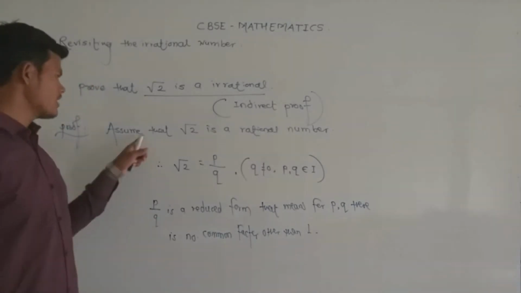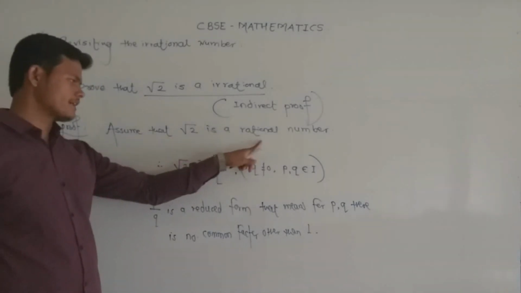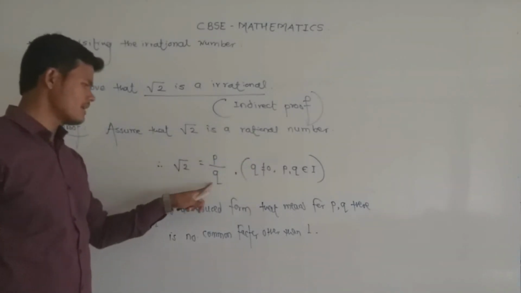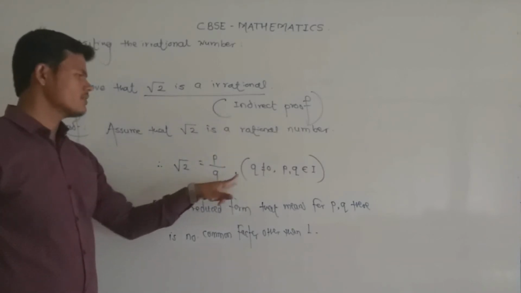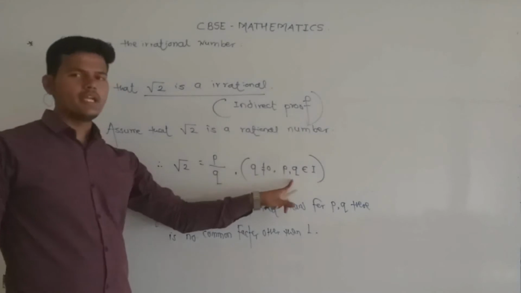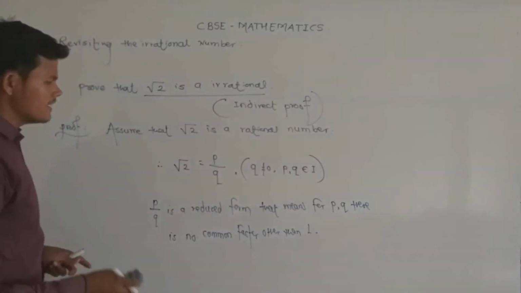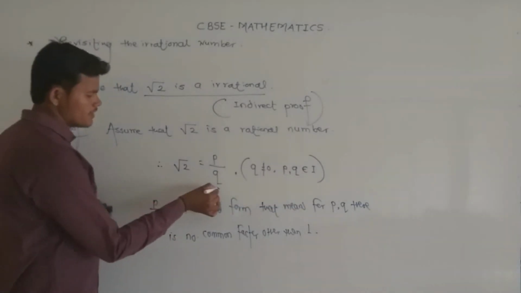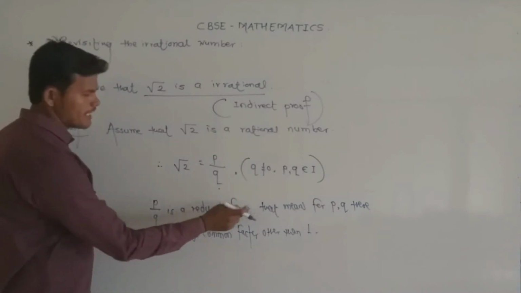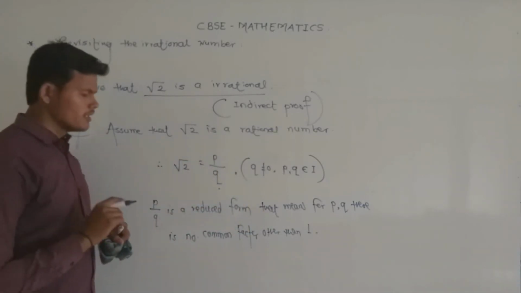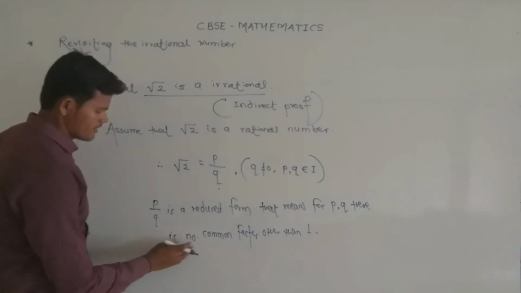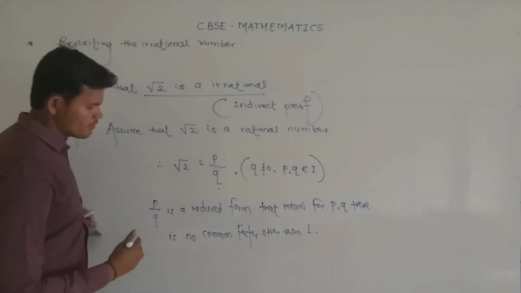So here we are assuming that under root 2 is a rational. That means under root 2 is equal to p by q. Why? Because rational numbers are in the form of p by q, where q is not equal to 0, and p and q both belong to integers. And the main property about p and q, p by q is a reduced form. That means for p and q there is no common factor except 1. Okay.